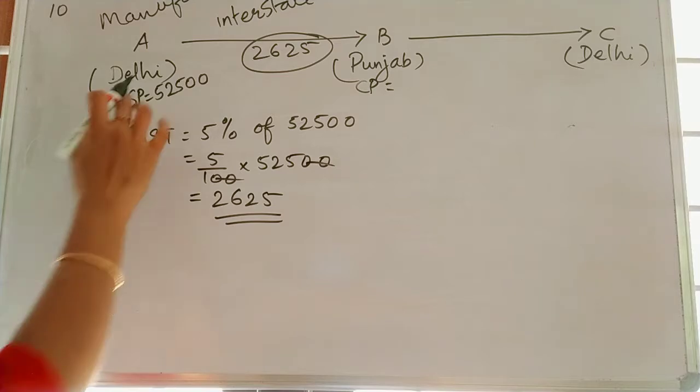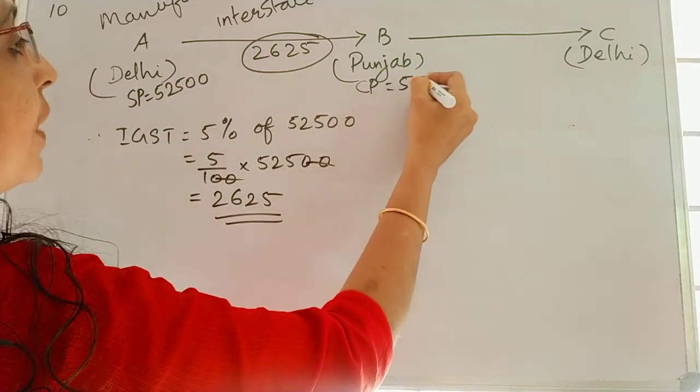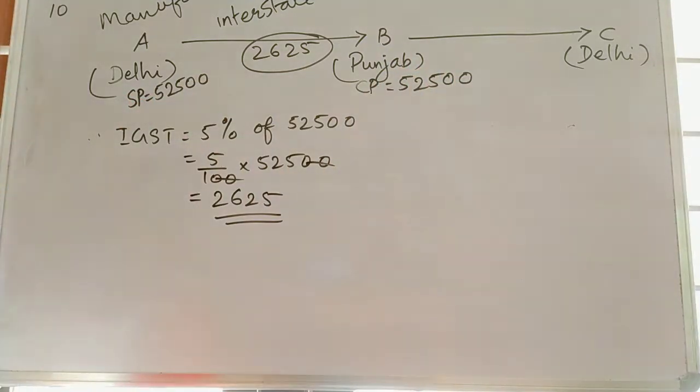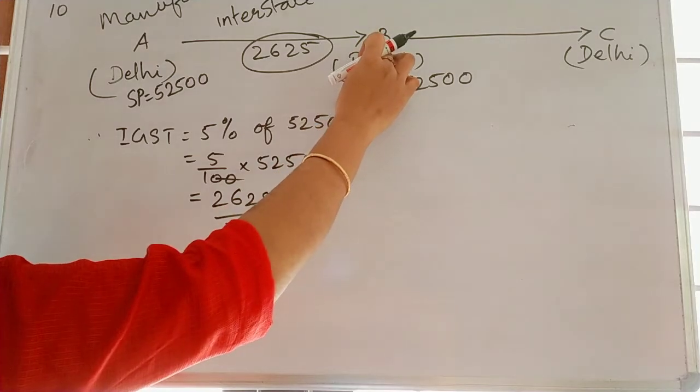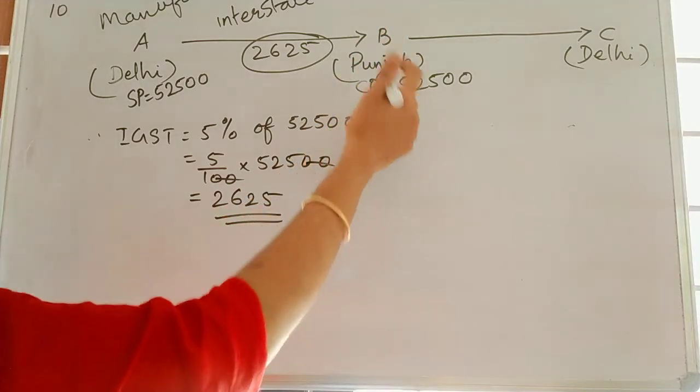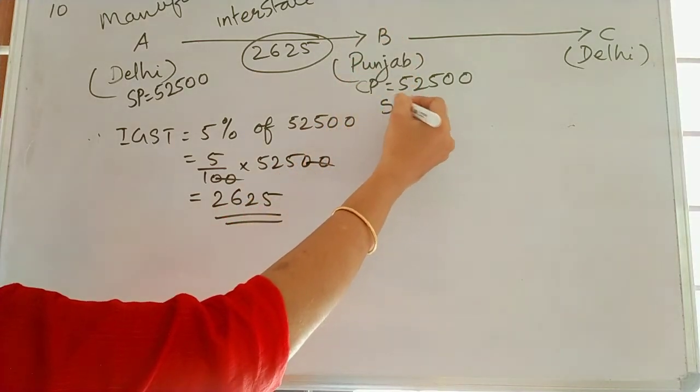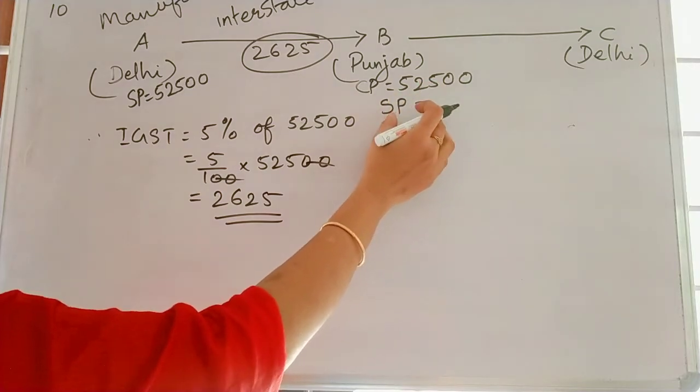CP will be same as SP, here 52,500. Then what will be the new marked price? So new marked price or SP we want to find out.